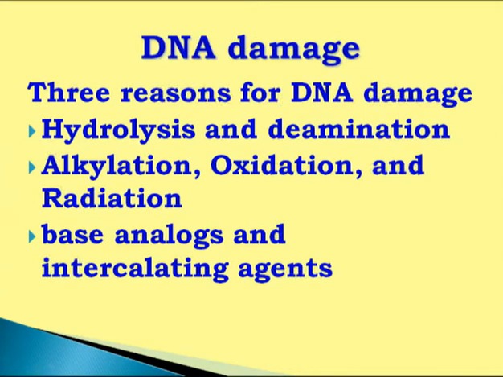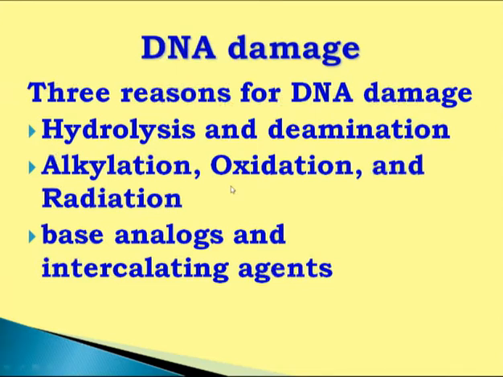First one is hydrolysis and deamination, removal of water, and deamination, removal of amino group. If we look at aromatic bases, there is an NH2 group; removing it is called deamination. If we remove the amino group, then what happens? A hydroxyl group automatically comes, and this can facilitate the incorrect pairing of DNA molecules.